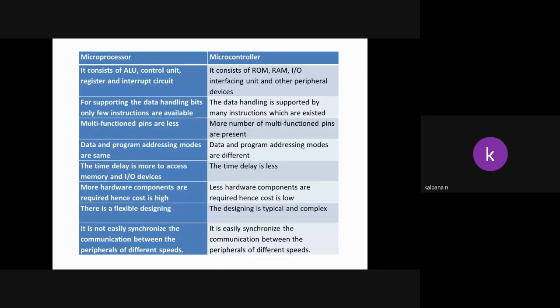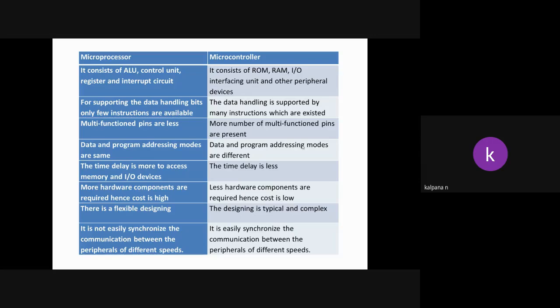Next, in a processor it is not easy to synchronize the communication between peripherals of different speeds. Everything will be connected externally; whatever application you want to take, everything is connected separately. The baud rate means the speed of data transfer from the processor to another device. Input is one device, output is another device, memory is also another device. Between input, output and memory, the data is transferred through the CPU to perform any application.